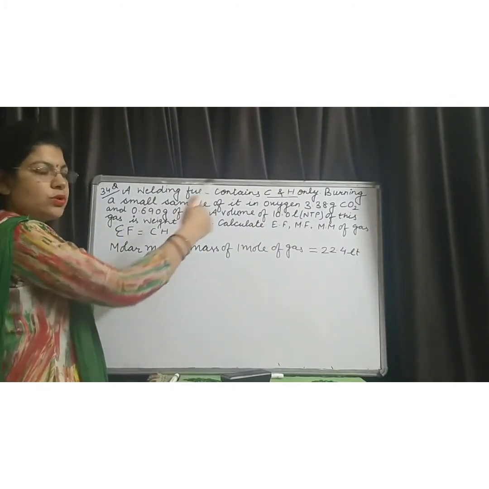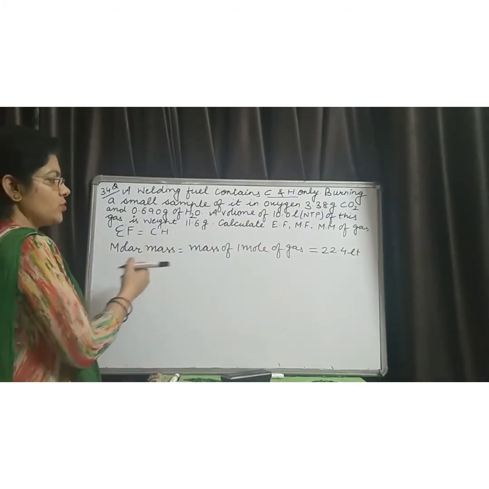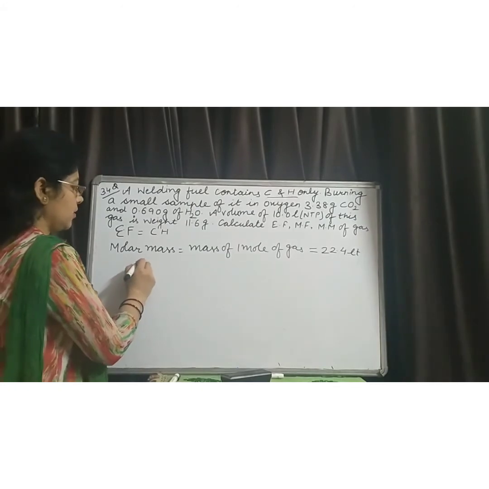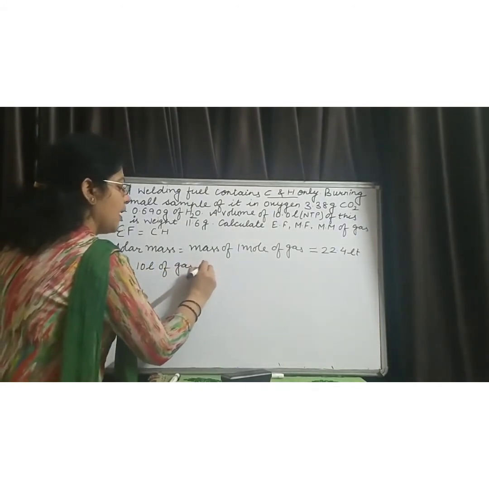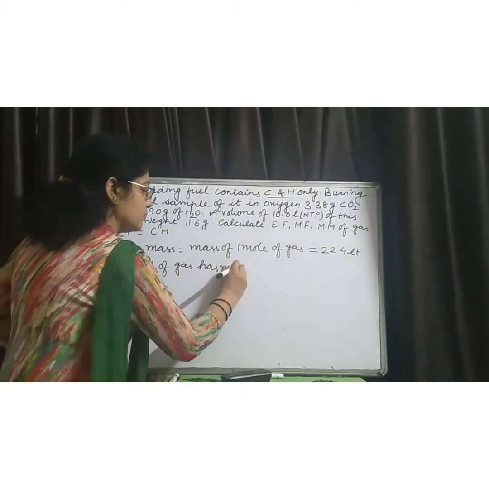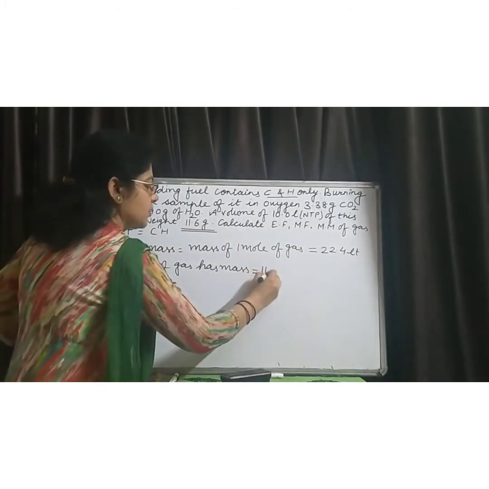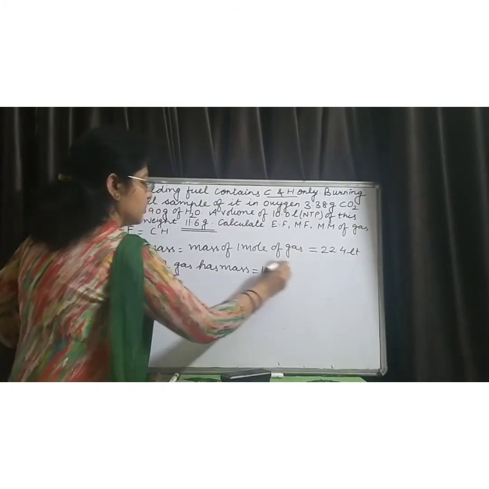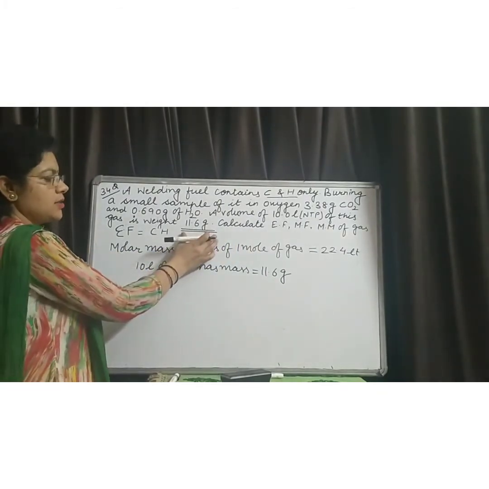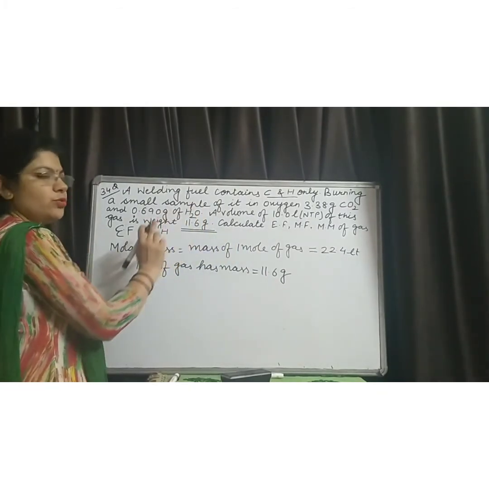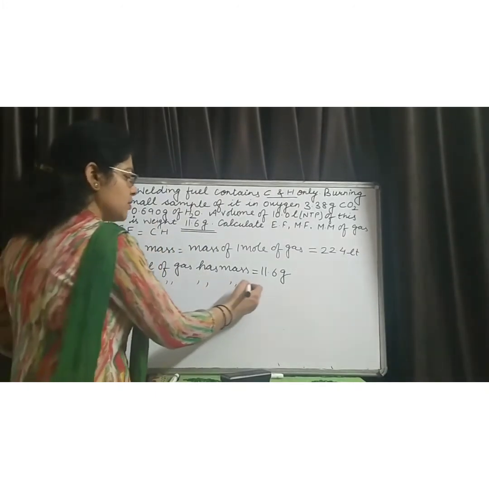So put mass on the right hand side and volume on the left hand side. For this, 10 liter of gas has mass equal to 11.6 grams. 10 liter of this gas has mass 11.6 gram. It is given to you in the question and you have to find its molecular mass.